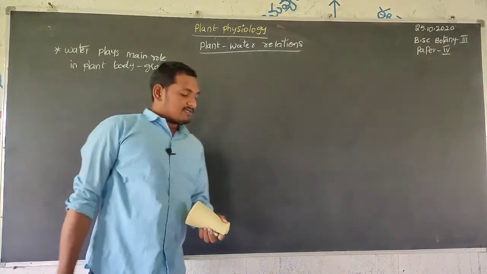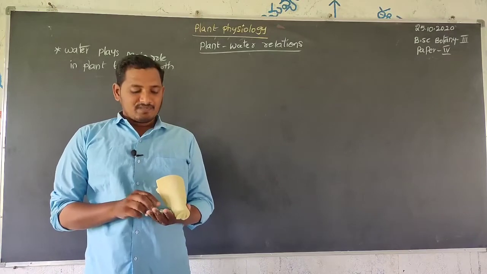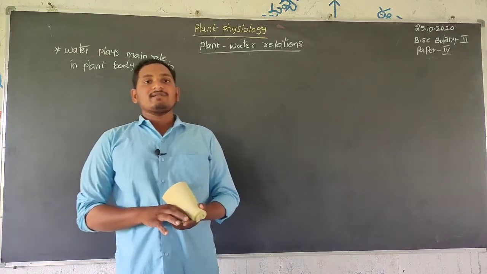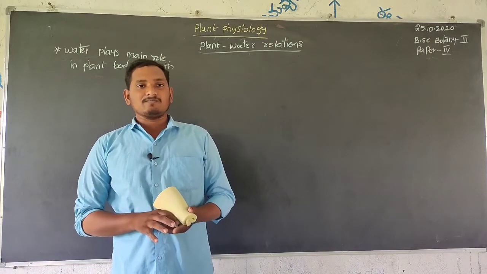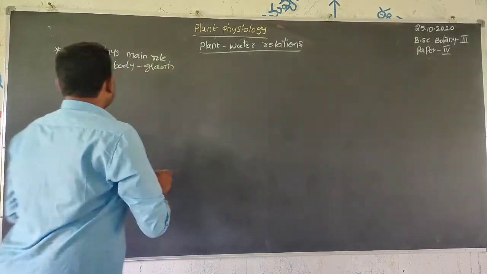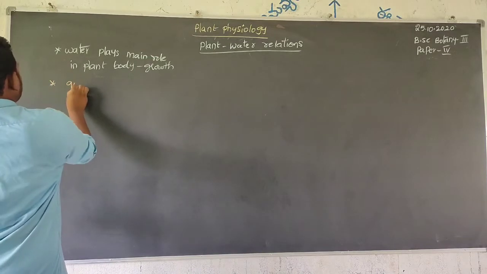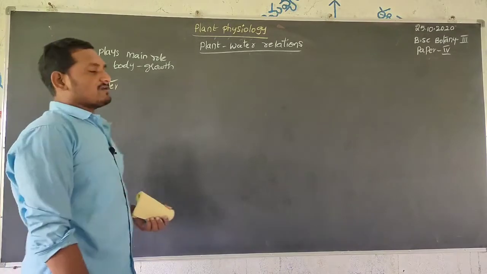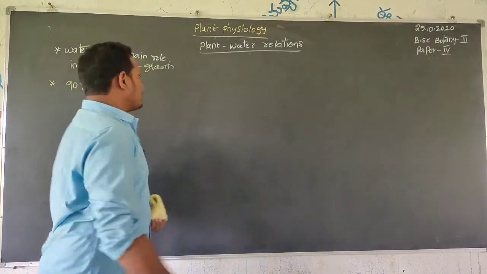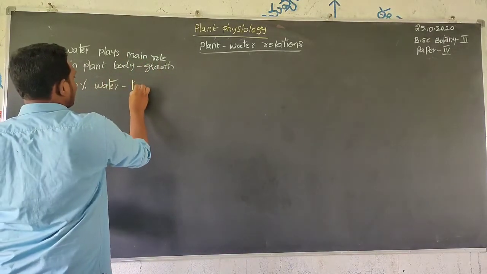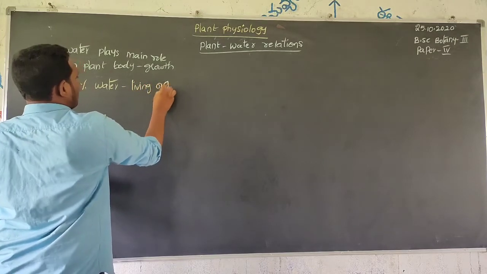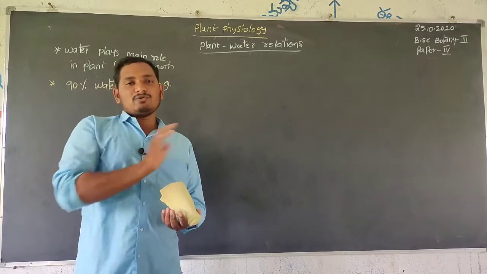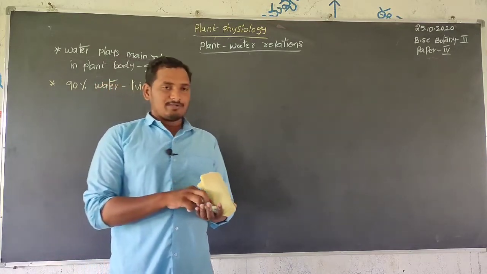Growth and development mainly depend on water. Many physiological functions, metabolic activities and biochemical reactions totally depend on water. In living organisms, 90% of the body is water. It is very important and plays the main role in development of the plant body.